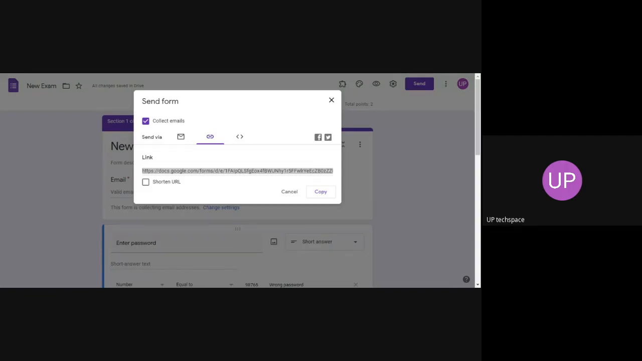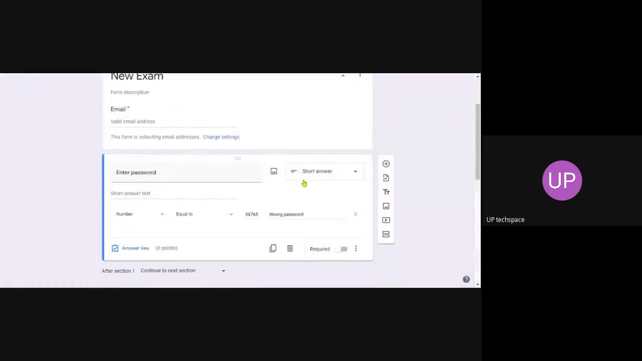Okay, when you enter the right password, then only you can move to the next section. Otherwise, it will show wrong password. I forget the password. What was the password we put? I also forget. Yes, the password is this thing. Otherwise, you cannot enter the exam. If you put that password only, you can go to the next section and complete the examination.